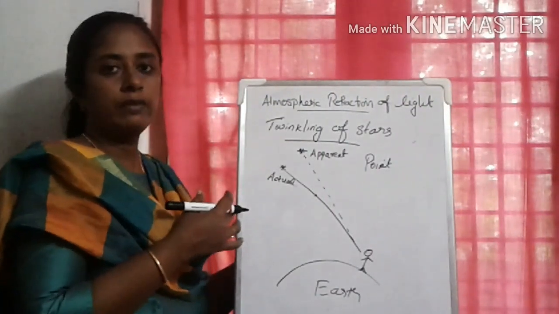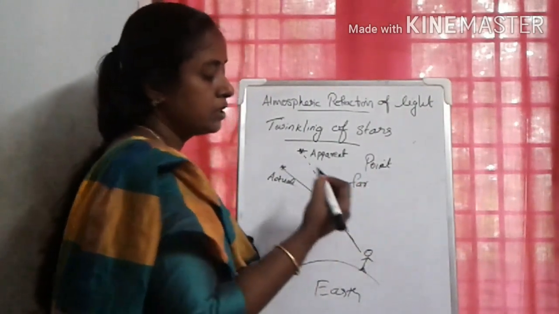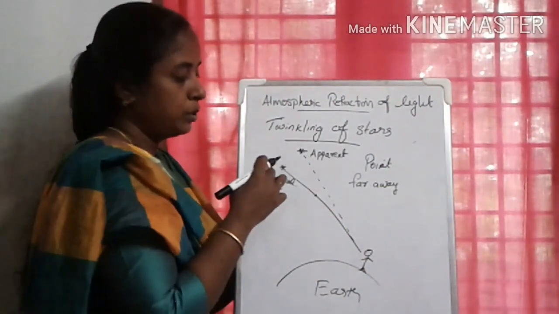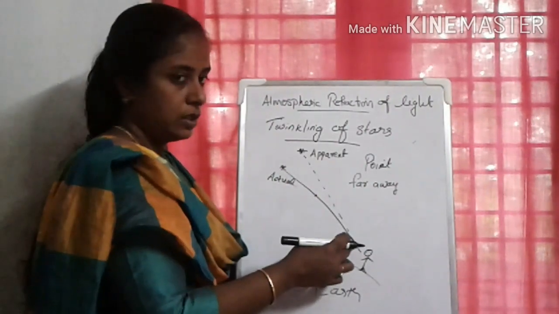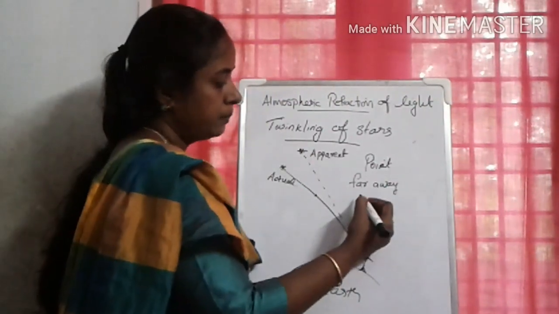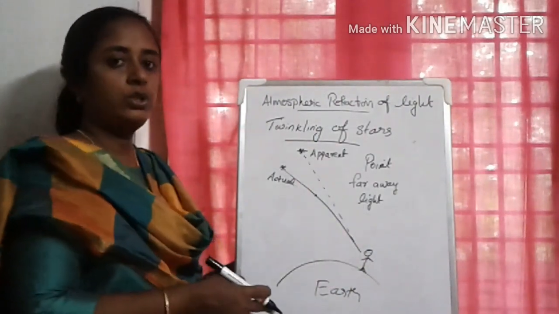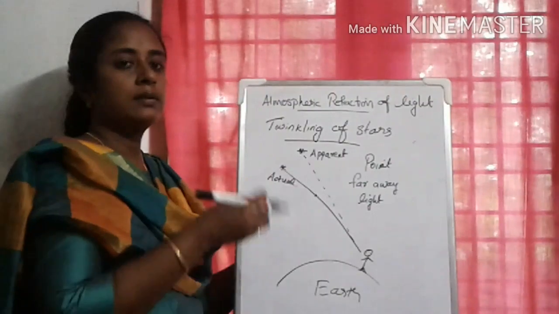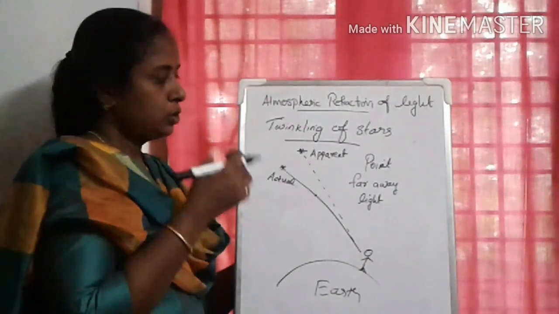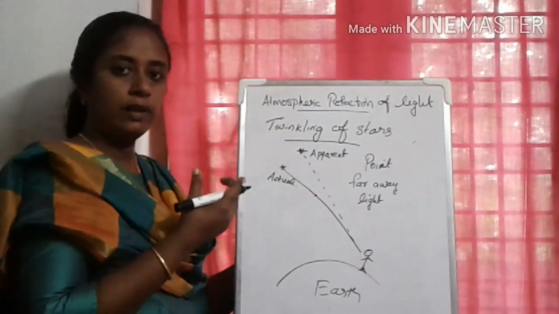The reason is atmospheric refraction of light, and stars are considered as far away objects. Stars are far away from Earth, and due to atmospheric refraction, the path of the light changes, and the apparent position changes continuously. At the same time, the light entering the Earth also changes. Due to this, stars appear twinkling. Okay. So twinkling of stars can be explained based on atmospheric refraction of light.